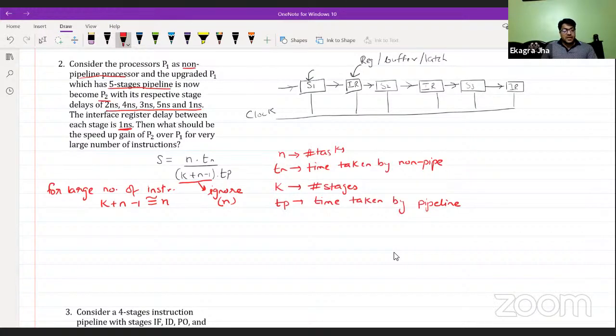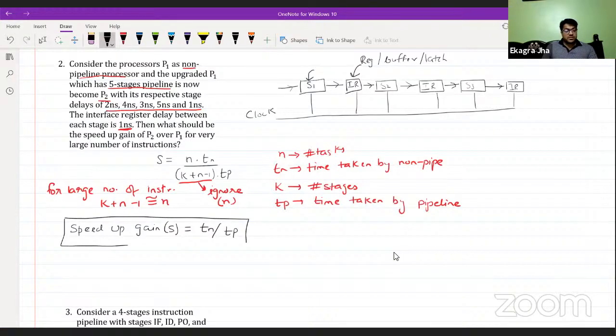So for a large number of instructions, the speed up gain formula, which is denoted by S, is Tn upon Tp. This particular formula is going to be used only when there are a large number of instructions involved.